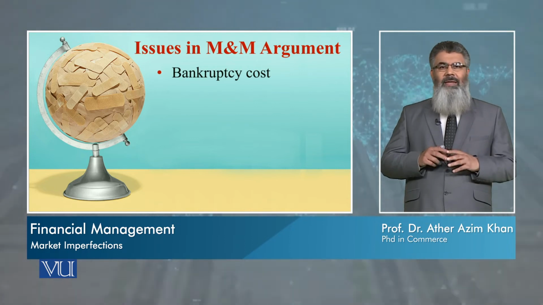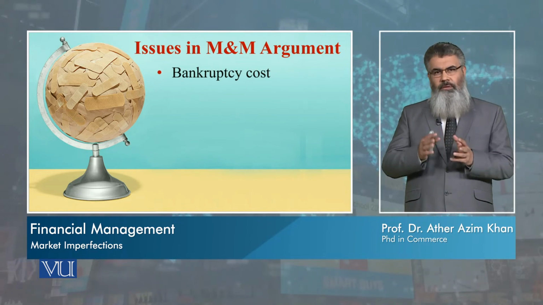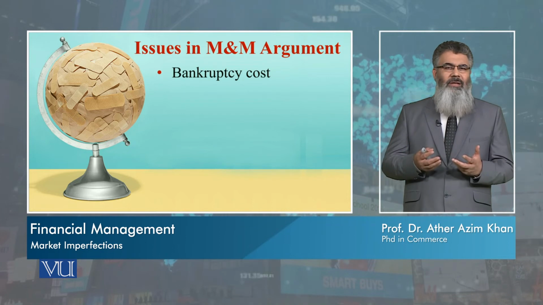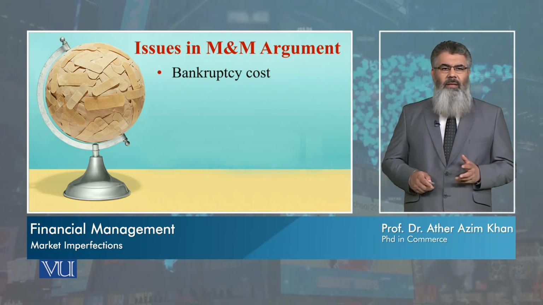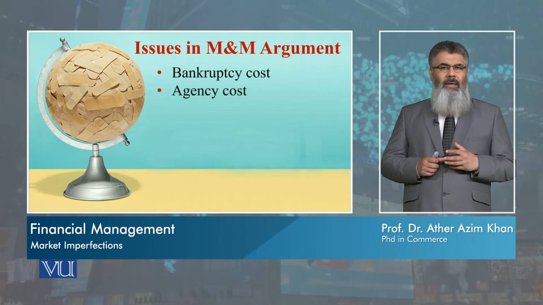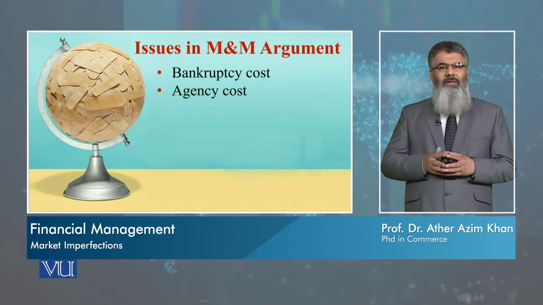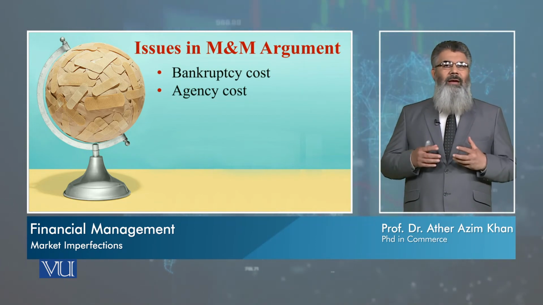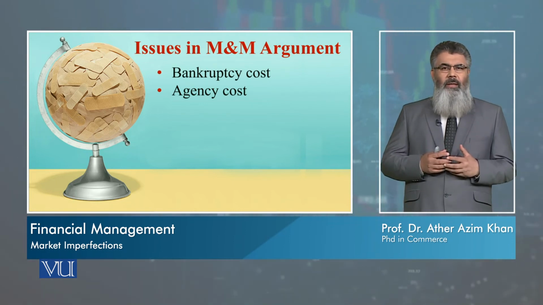And if a company gets bankrupted, then everything is lost. So there is a cost associated with bankruptcy which also should be considered in a theory, but M&M does not consider that. Similarly, there is another theory which is called the agency theory. The agency theory states that investors do not directly control a business or a firm or a company.